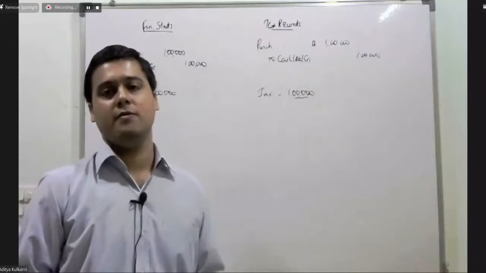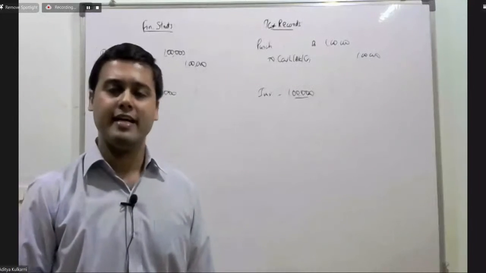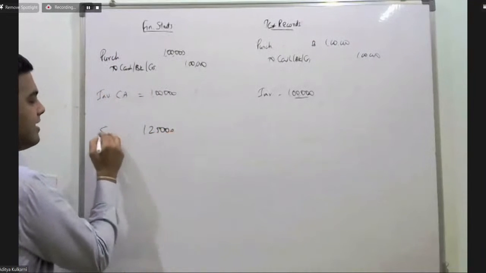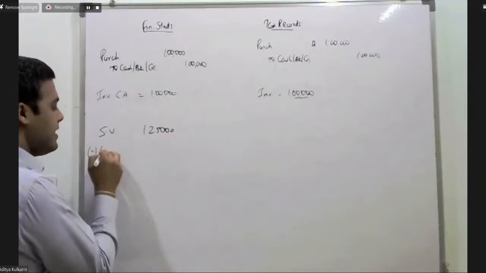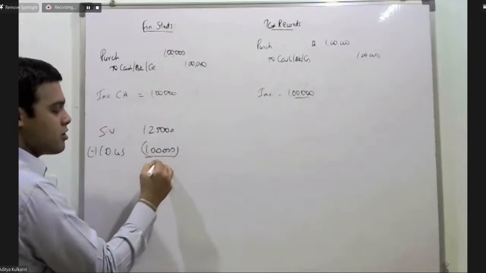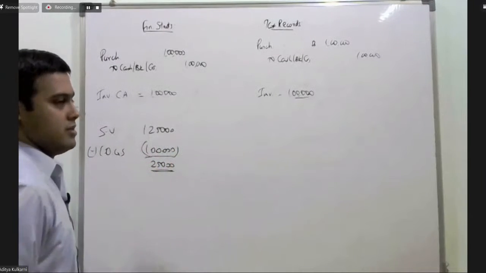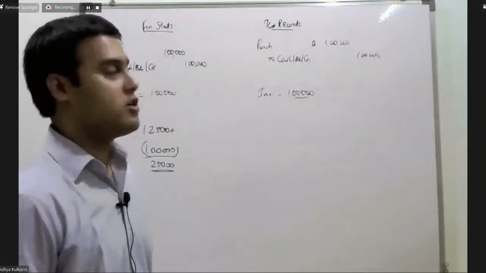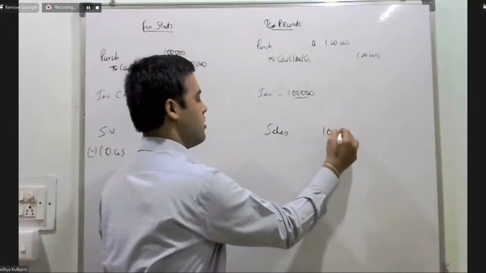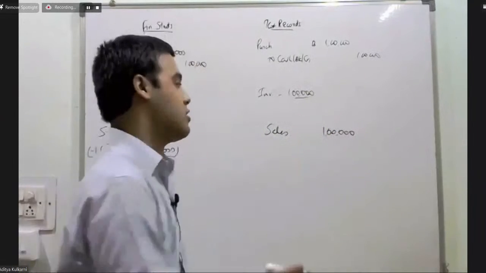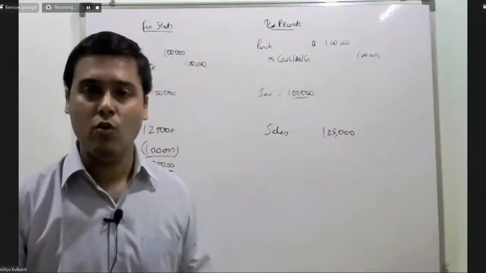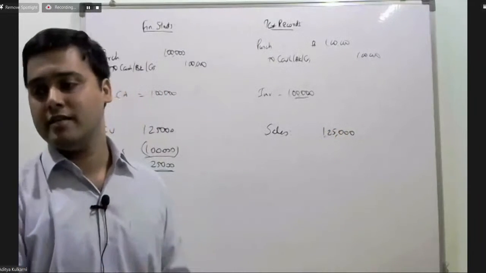Now in the future, when you sell this inventory, let us assume for 1,25,000, you will write sale value 1,25,000 minus cost of goods sold 1 lakh rupees. So your book profit will be 25,000. For tax purposes, what you will do? Very much the same. Sales will be the same, whether it is accounts or the tax. So 1,25,000 is the future taxable benefit that you will get from the sale of this inventory.